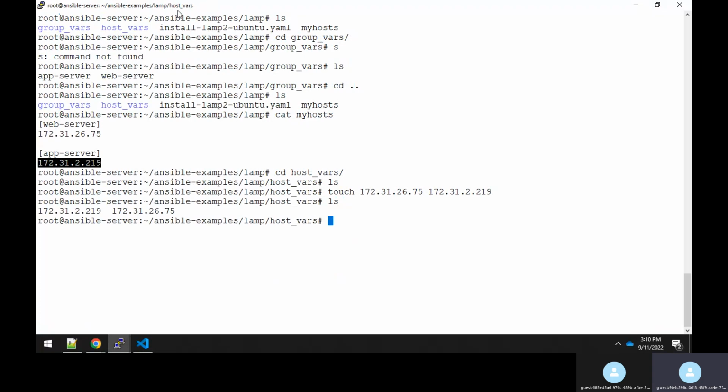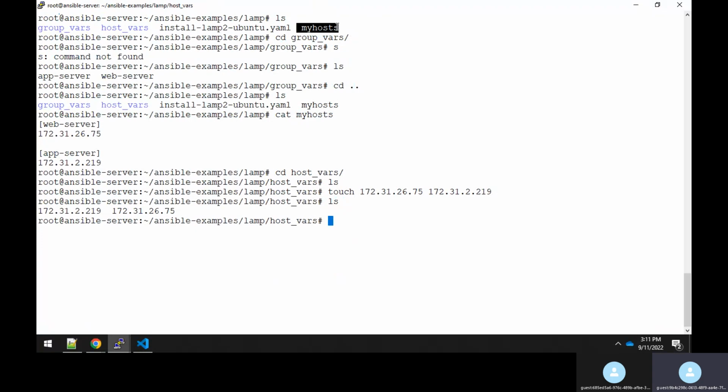Earlier, you could pass the parameters in your host file itself, like my host file, and do many things. Now a new concept, group underscore vars and host underscore vars, is there. Through that way also, it gives better manageability. It means you can better reorganize everything for passing any variables with the help of group underscore vars and host underscore vars.